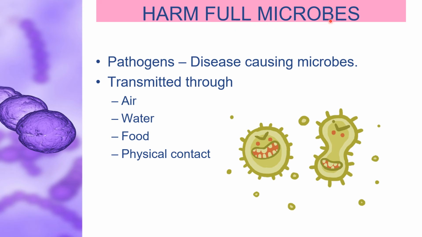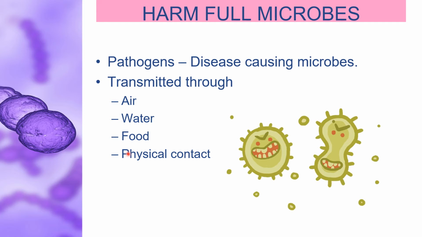Harmful microbes: pathogens. So what are pathogens? The disease-causing microbes. Those microbes which cause diseases in humans, animals and plants are generally termed pathogens. These pathogens can be transmitted by direct contact with an infected person or a carrier such as an animal.